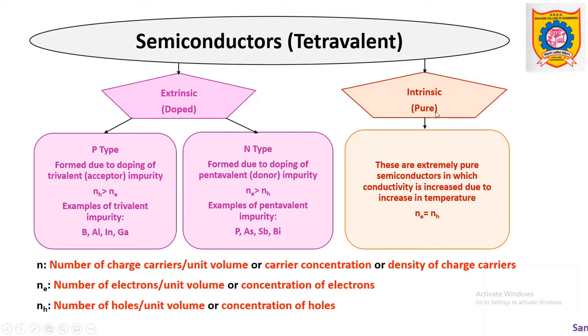Broadly, semiconductors are divided into two categories: intrinsic semiconductor and extrinsic semiconductor. Intrinsic semiconductors are pure semiconductors. That means there is no impurity or doping. They are extremely pure in nature. And in these semiconductors, conductivity can be increased just by increasing the temperature.